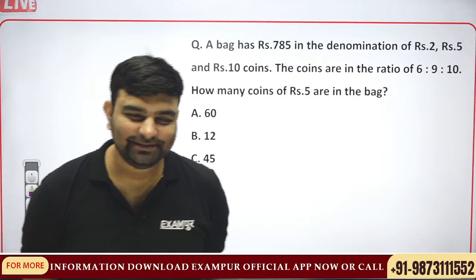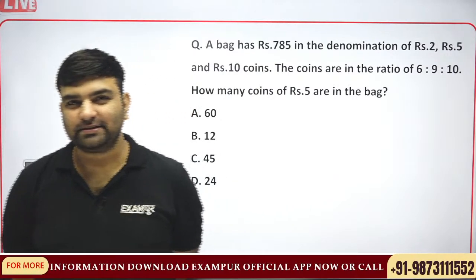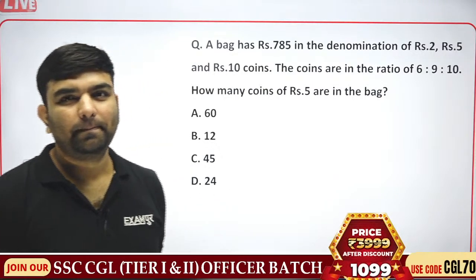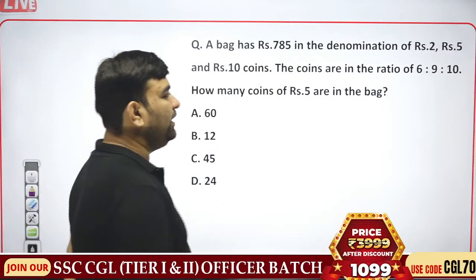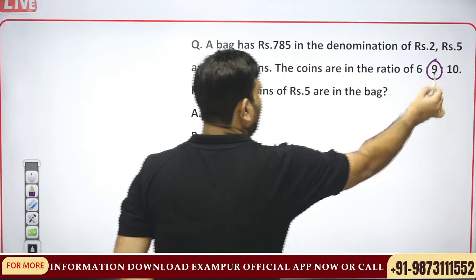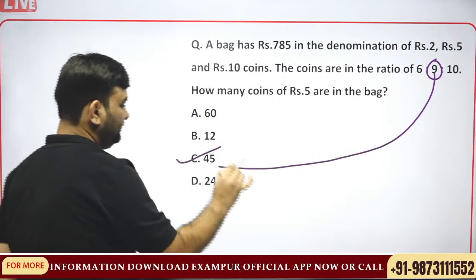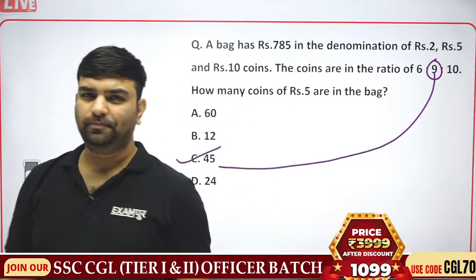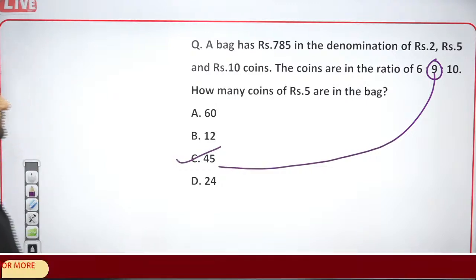Take the risk. ₹5 coins according to ratio 9. Multiple of 9, 45. Only 1% risk.